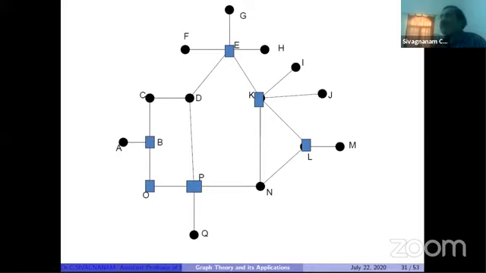So what is the extra condition? S is a dominating set, and the induced graph of S has no isolated vertex. That extra condition we are adding. That type of dominating set is called a total dominating set. The minimum cardinality of the total dominating set is called the total domination number and is denoted by